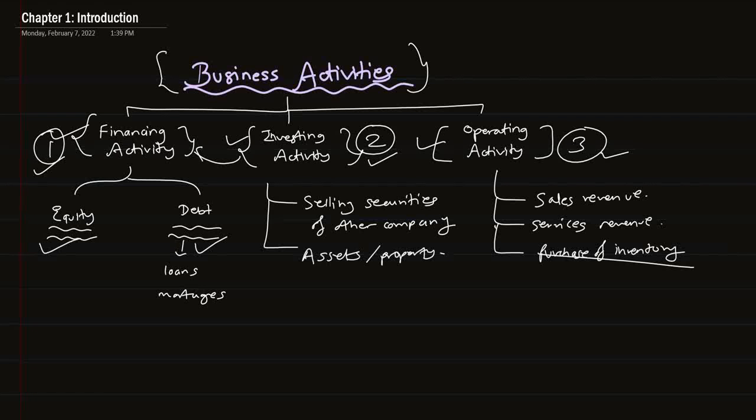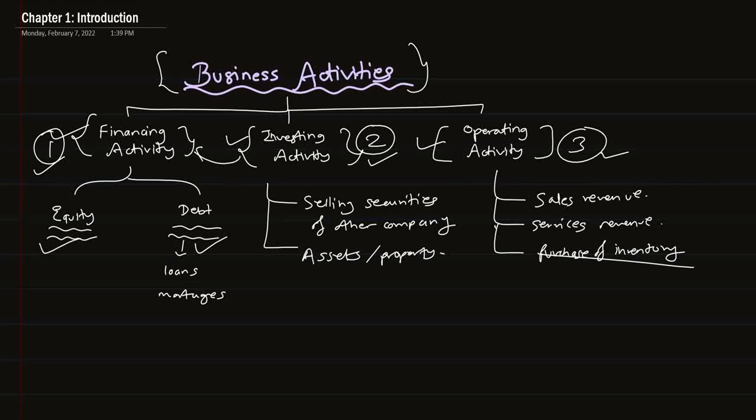So the activities done by business organization are called business activities. Business activities include financing activity, investing activity, and operating activity. So in financing activity, what we need to start a business, to run a business, is funds. Those funds are first generated by the use of financing activity. More precisely, money is needed to start a business. Thus, financing activities are related to managing funds for the business.